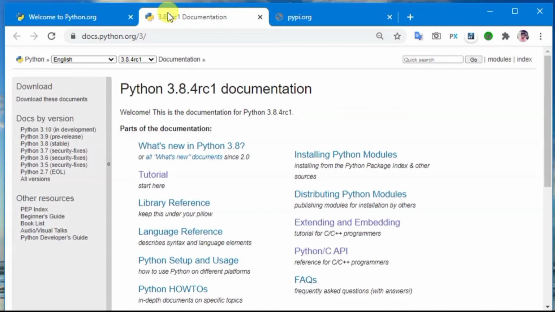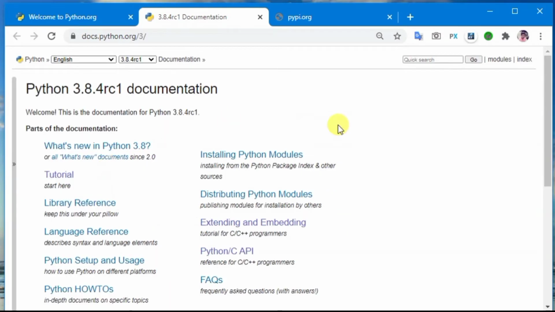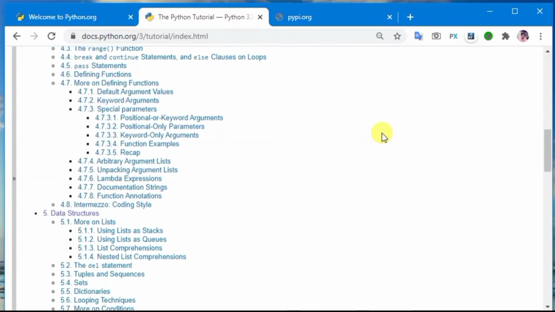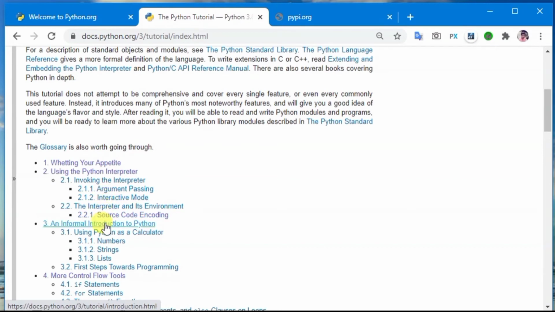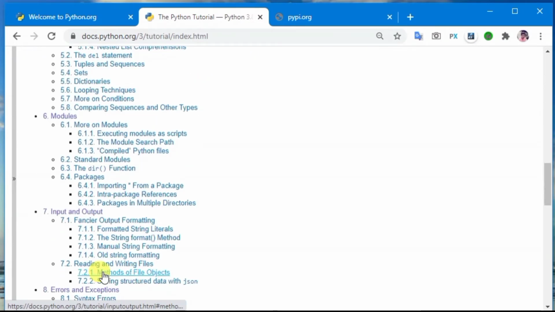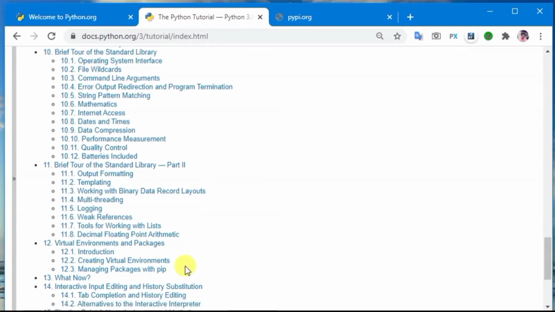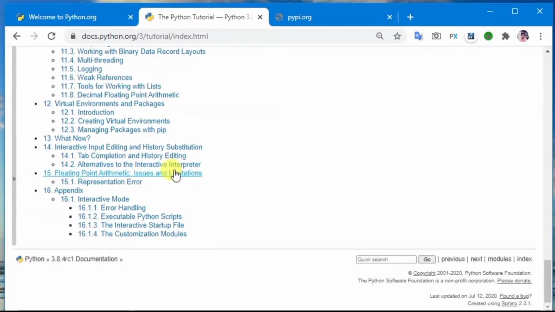Let us open and see the Python docs and PyPI. Python docs is a place where we can get knowledge about Python. Let us get into the Python tutorial. Here in the Python tutorial you can see that all the topics in Python are given by chapter. There are about 16 chapters where you can get knowledge about Python.